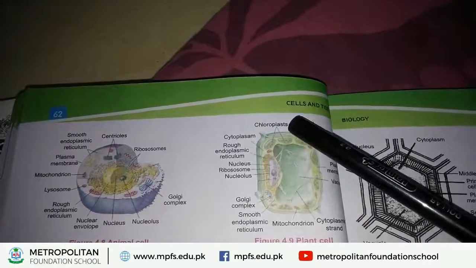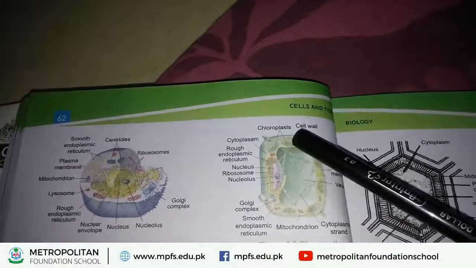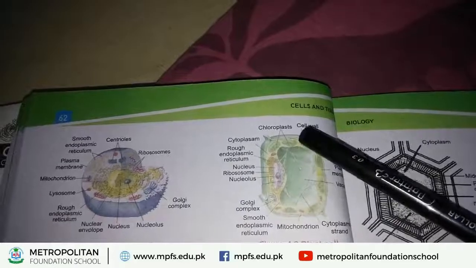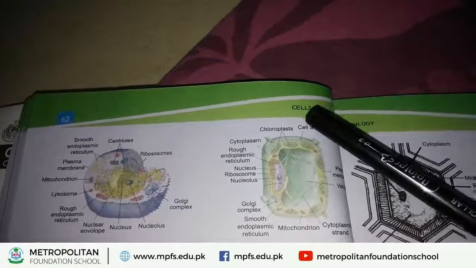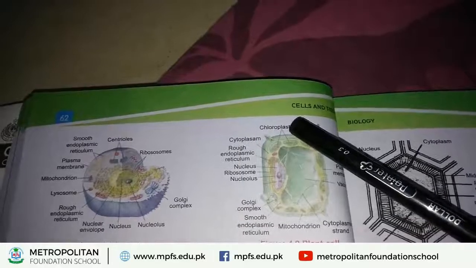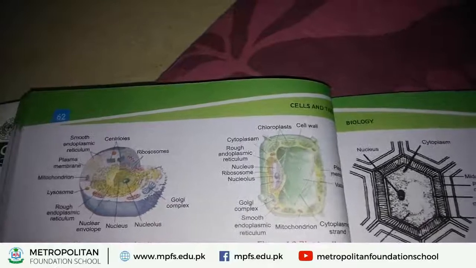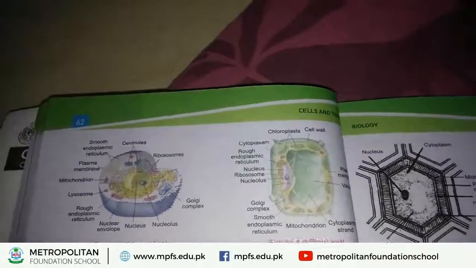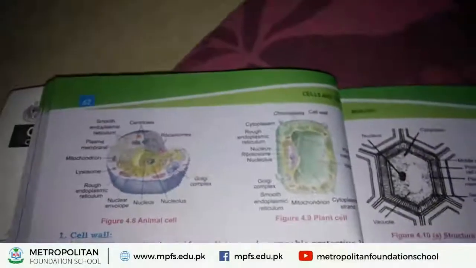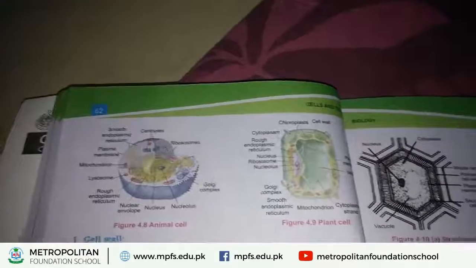Another structure is called chloroplast. This rod-like structure is called chloroplast. What are chloroplasts? Chloroplasts are special structures found inside the cell, and inside the chloroplast, special pigments are present. In the chloroplast, a green pigment is present that is called chlorophyll.